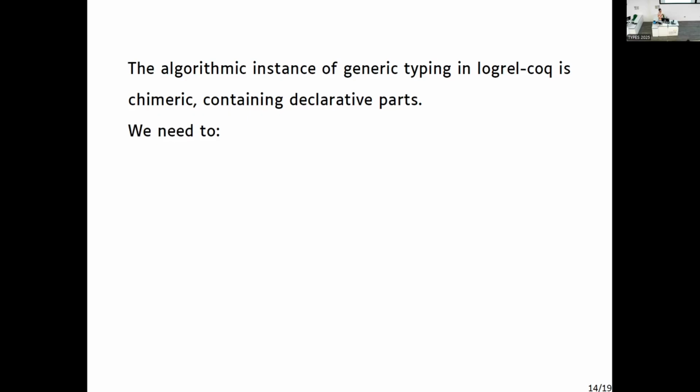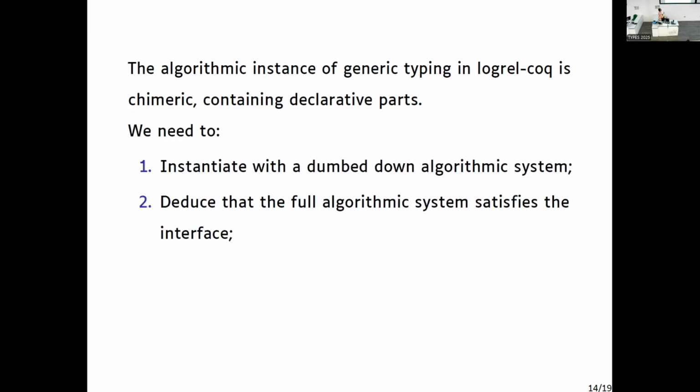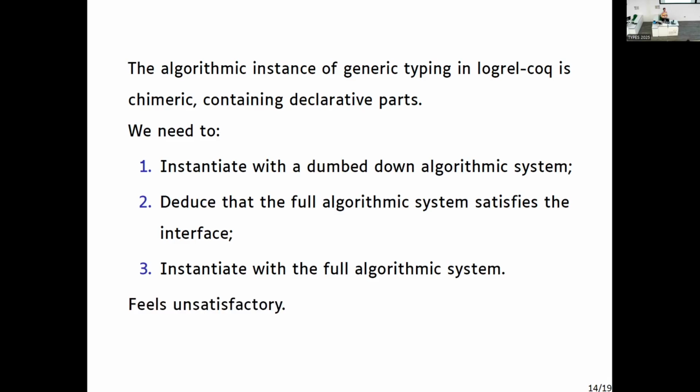What's being done in log_alcoc is first, we have another dumbed down algorithmic system. We do the logical relation fully once. And with that, you deduce what's needed to instantiate with the full algorithmic system. I don't know about you, but I think it looks messy and very unprincipled. We would like to just have one pass through the thing and then be done with it. So that's basically my opinion on it, and I wanted to find some alternative to the algorithmic system in log_alcoc.